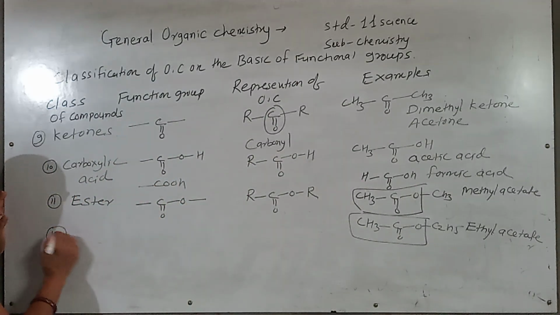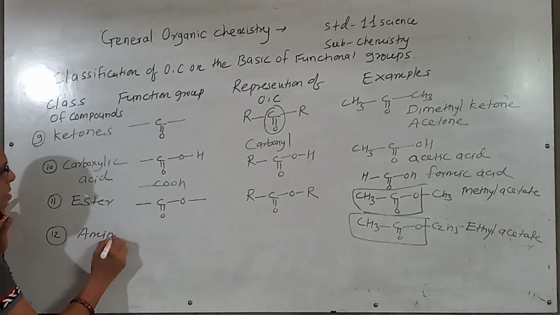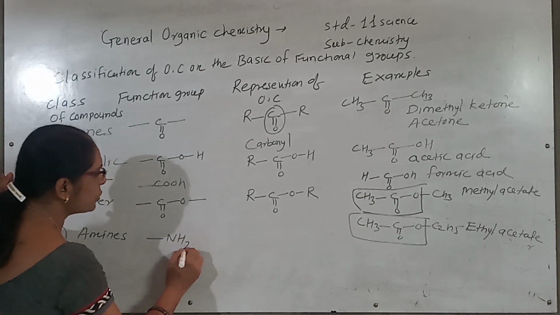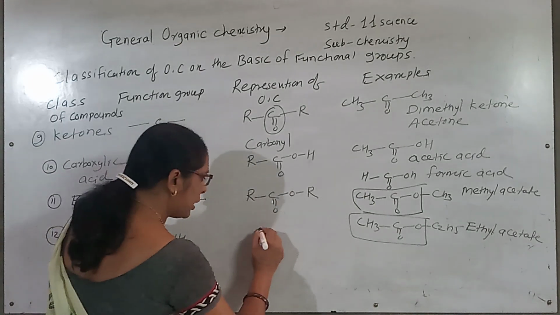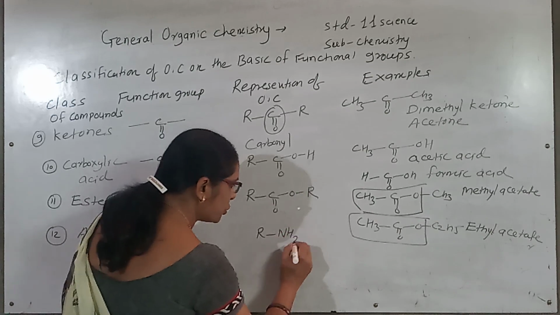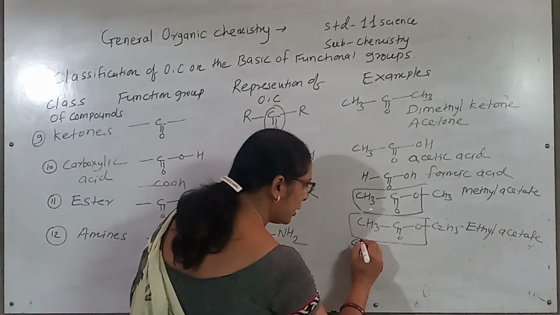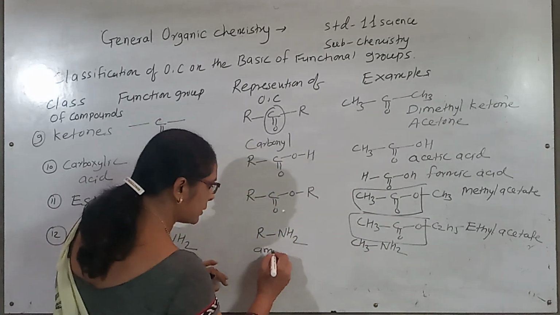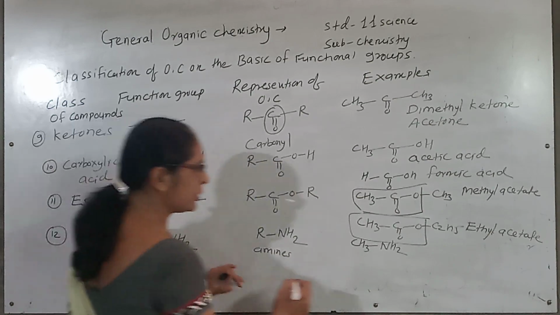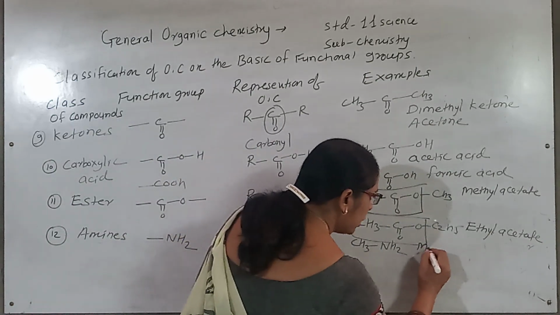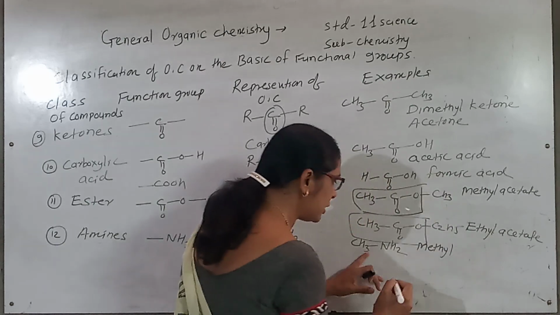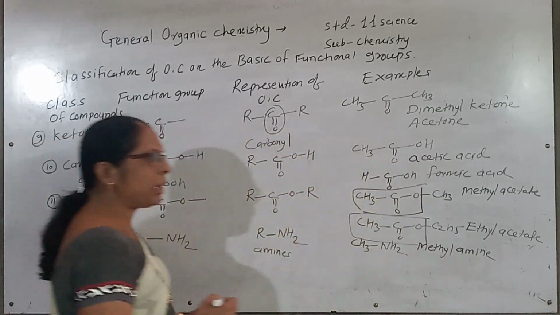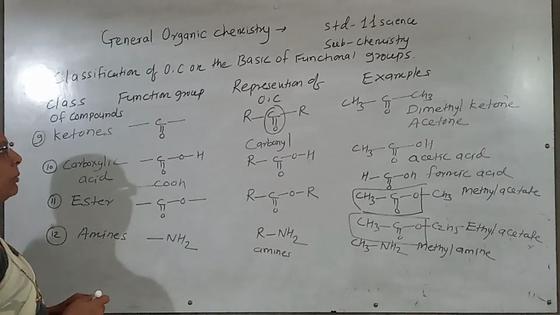Next are the amines. Next class of the compounds are the amines. Amines have the functional group NH2. Representation is RNH2. When R is attached with NH2, they are called as amines. So its name is a methyl amine. R is a CH3, so it is a methyl amine. So methyl amine is also one of the class of the compounds.